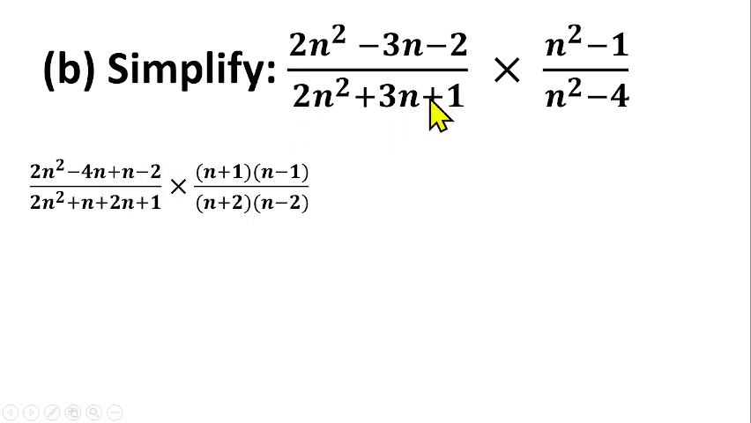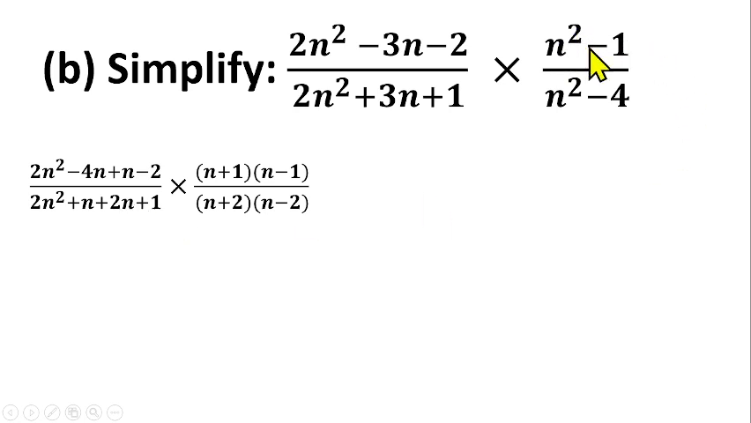The same thing here for the denominator, we have a quadratic expression as well. So 2 multiplied by 1 gives 2. Two numbers that multiply together to give us 2, and when you add them together give us plus 3. That should be 1 plus 2. So this expression will now become 2n squared plus n plus 2n plus 1, which is what you have here.